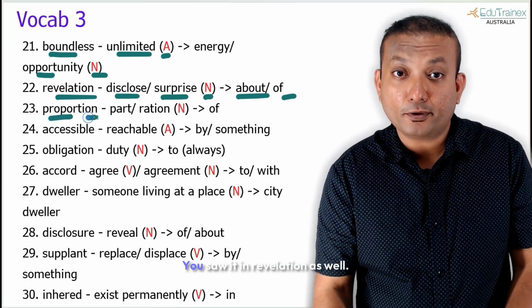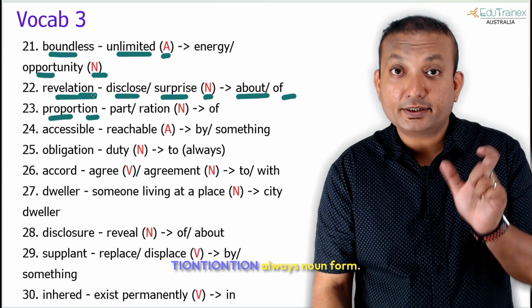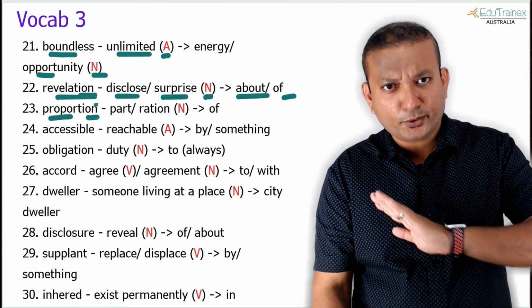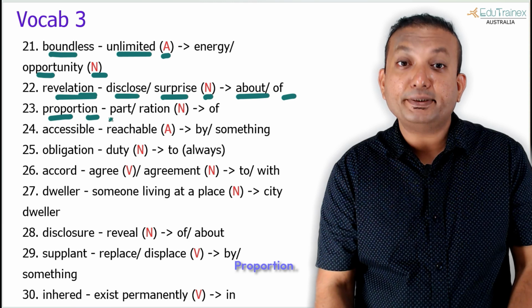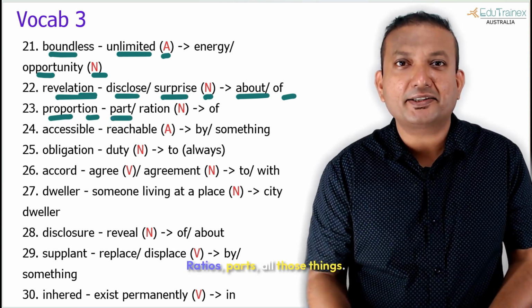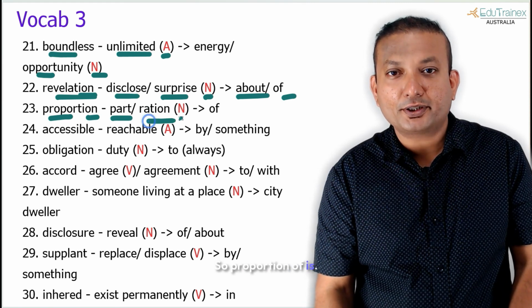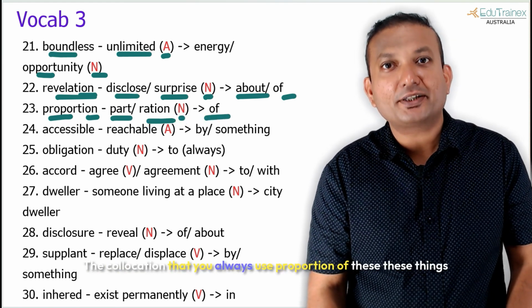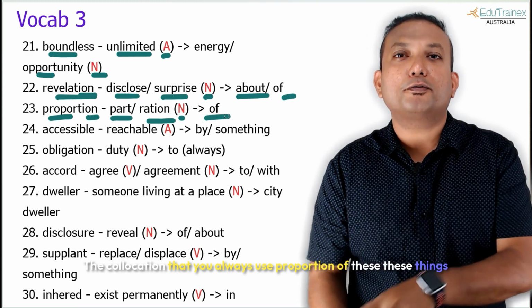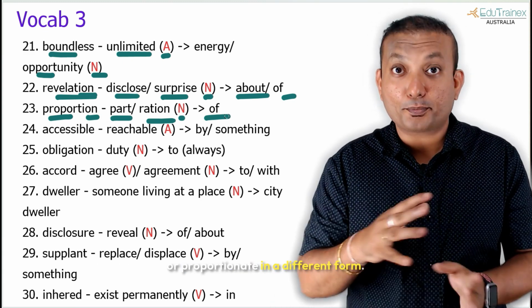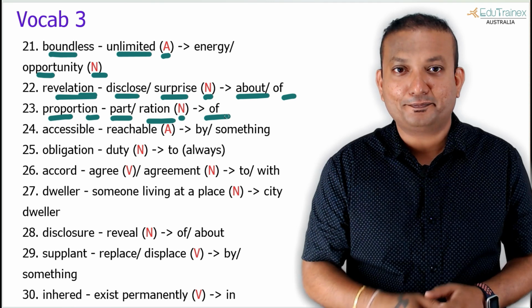Proportion, again a noun form. You saw it in revelation as well. T-I-O-N, T-I-O-N, T-I-O-N, always noun form. What does it mean? Proportion, very common in statistics, right? Ratios, parts, all those things. So proportion of is the collocation that you always use. Proportion of these things, or proportionate in a different form.